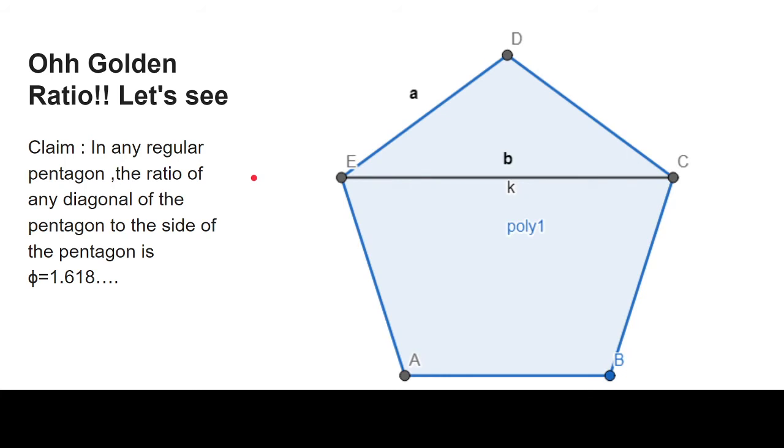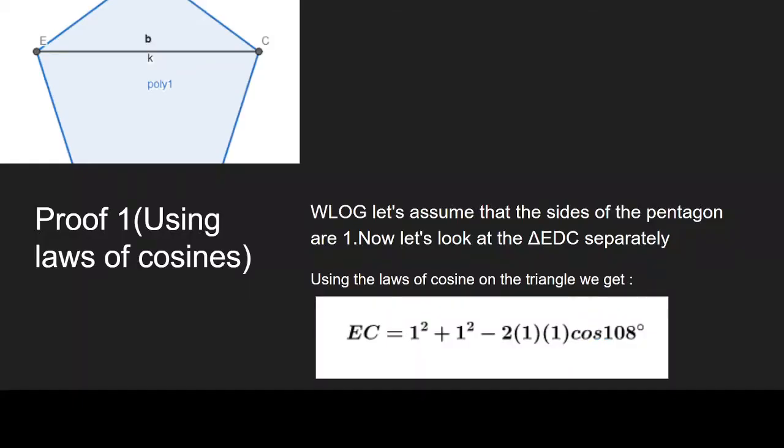Here the polygon ABCDE is a regular pentagon, and EC is a diagonal of this pentagon and DE is a side of this pentagon. So according to our claim, EC divided by DE is equal to the golden ratio. Now let's see the proof of this. I have got three proofs for you and I will show all of them to you.